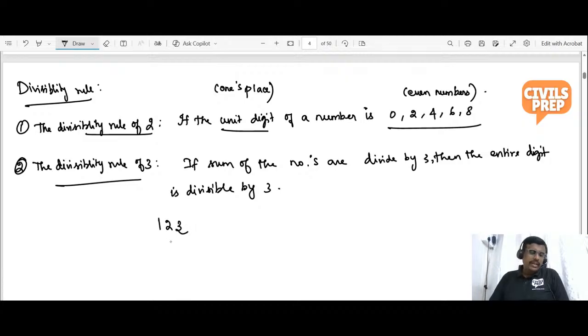For example, 123. You need to find whether this number is divisible by 3 or not. What you should do is add all the digits: 1 plus 2 plus 3 is 6. 6 is divisible by 3, so the entire number is divisible by 3. So this is the divisibility rule of 3.